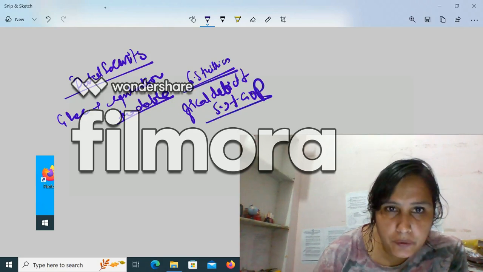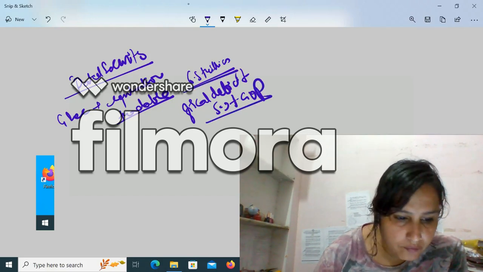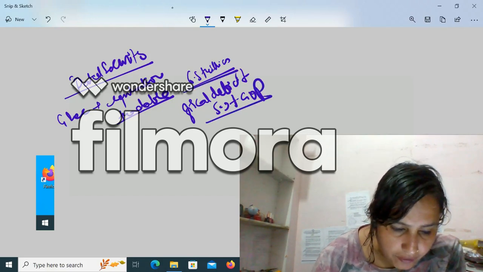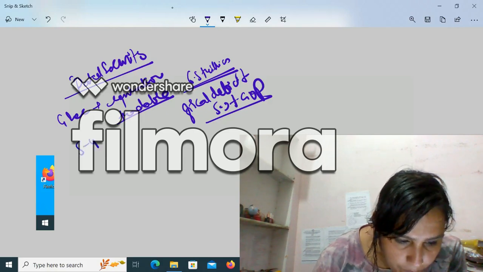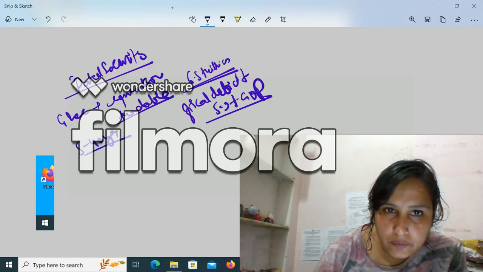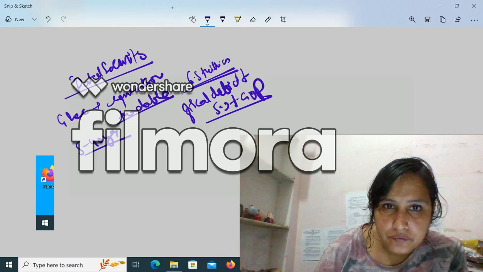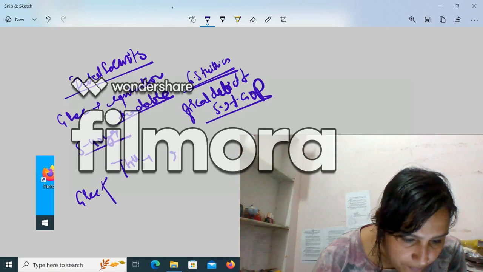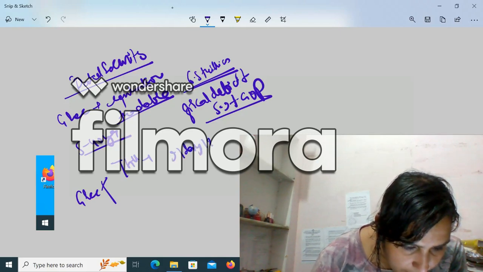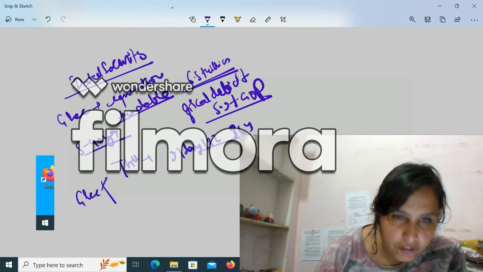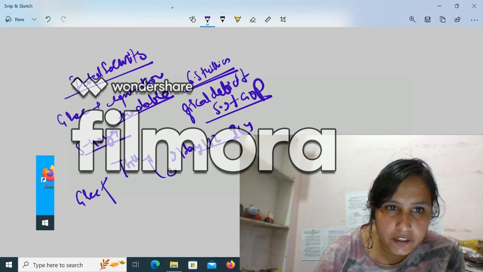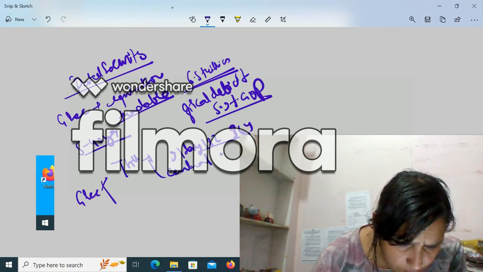So this is 6.5 trillion. Presently the fiscal deficit is 5.9% of the GDP, and this dated security is 6.5 trillion. Generally the tenor of a dated security is 5 years to 40 years.